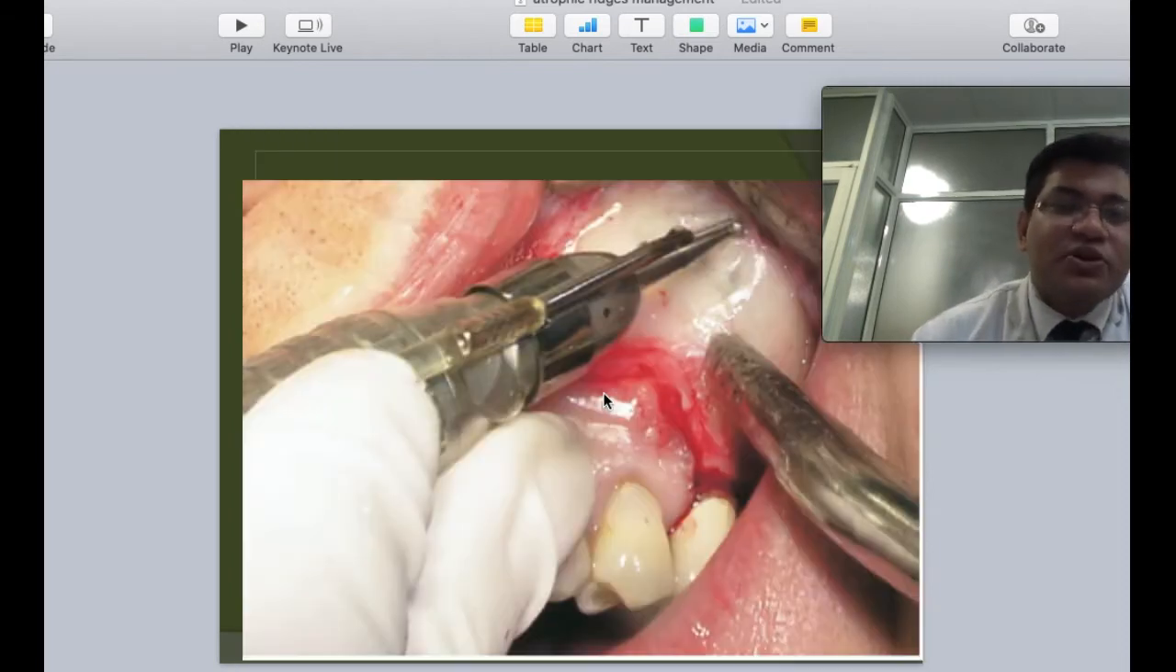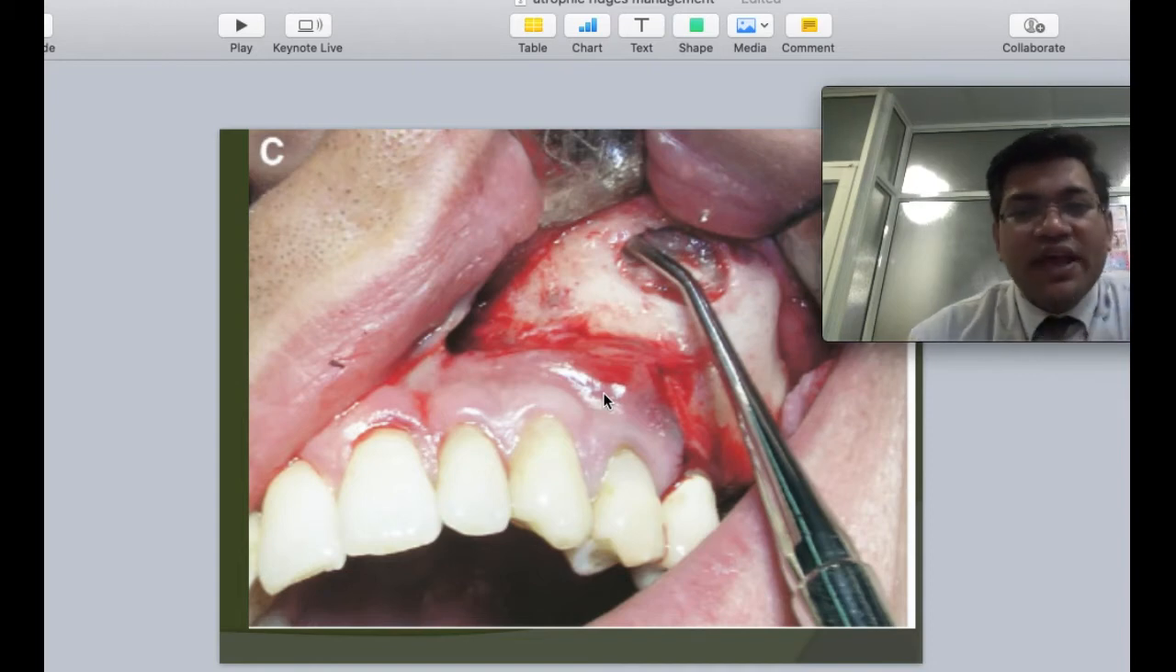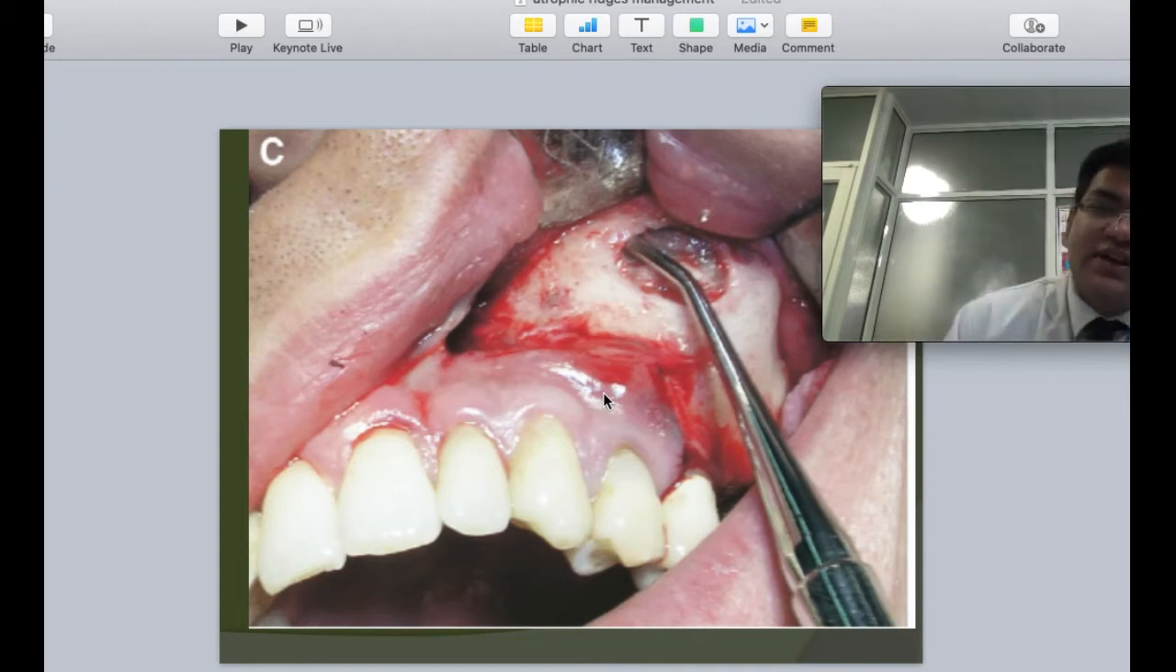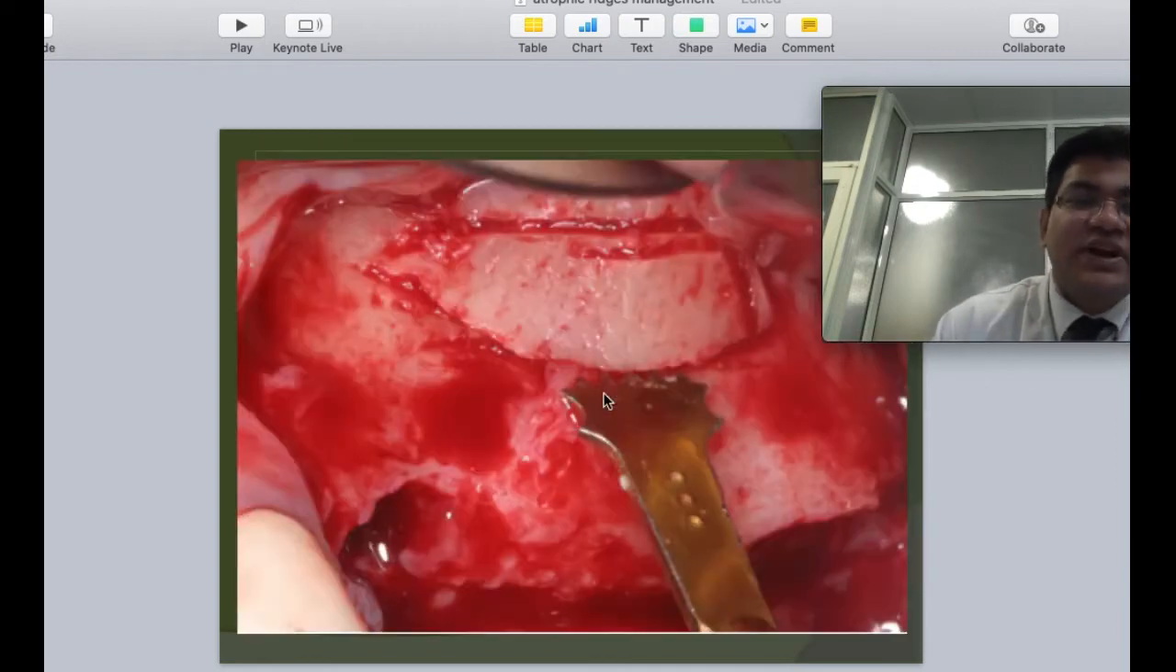Various instruments can be used for creating these windows. Here I am using a normal surgical round burr. Later on, when I had access to piezotomes, I used those also, and we can use any which way. Basically this involves creating a lateral window and being extremely gentle with regards to elevation of the sinus lining. The sinus lining has to be gently moved away from the bony margins and then subsequently lifted.